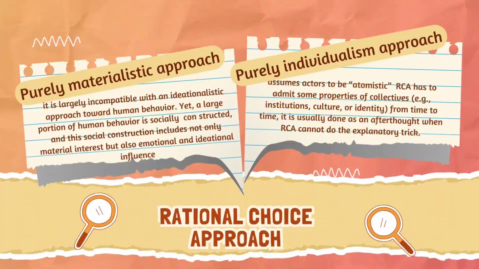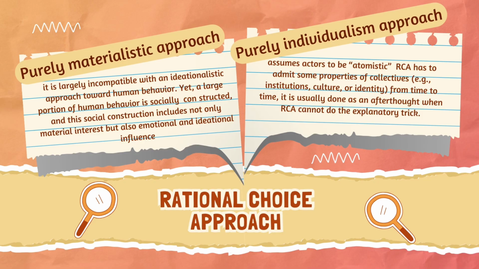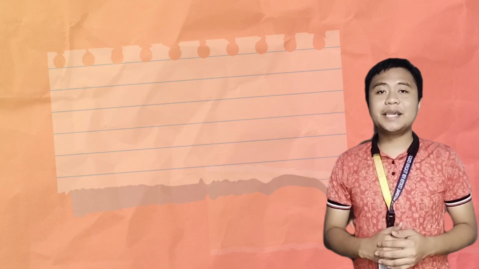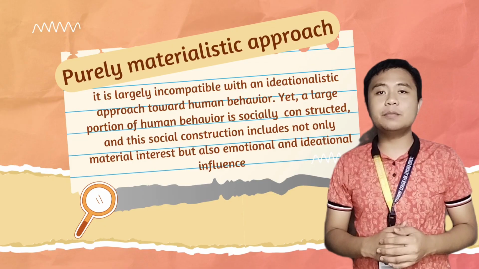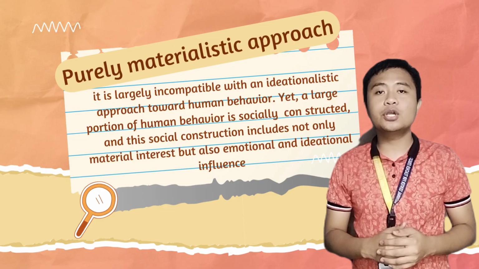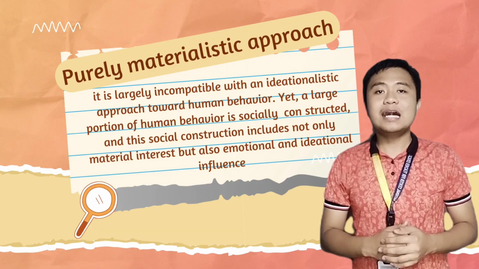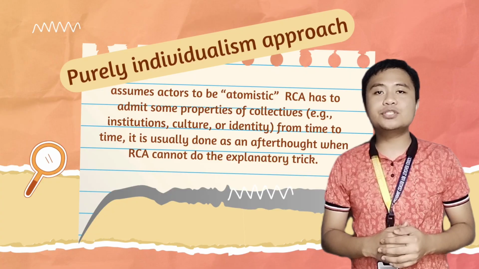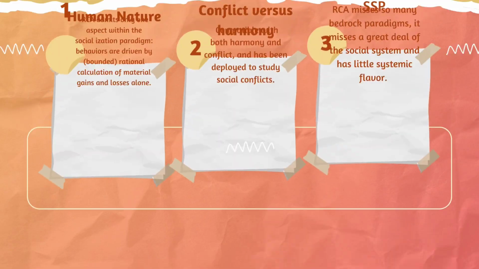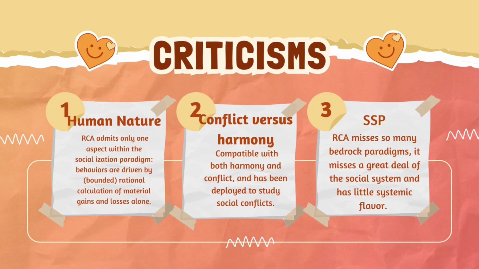Last is the rational choice approach, which is a controversial approach in social science. According to Tang, RCA is a purely materialistic approach because it is largely incompatible with an ideationalistic approach toward human behavior, as well as a purely individualistic approach because it assumes actors to be atomistic. The criticism of RCA is subdivided into the human nature, conflict versus harmony, and the application of the social system approach.